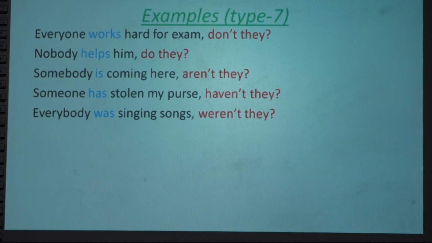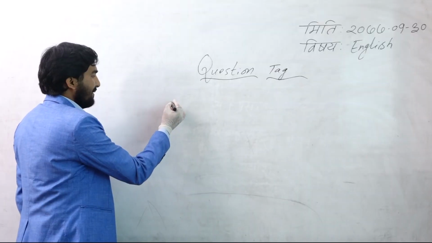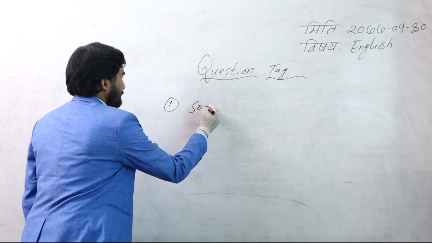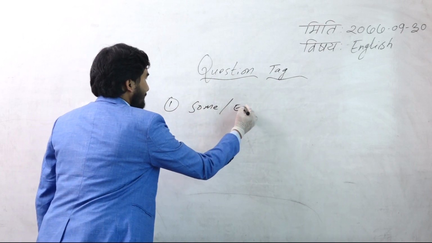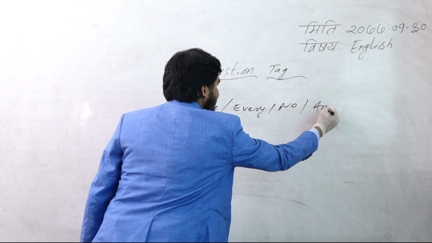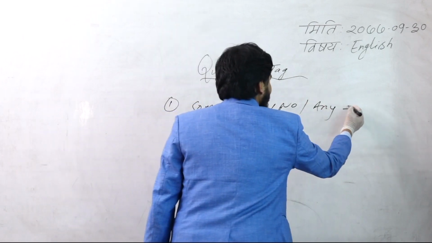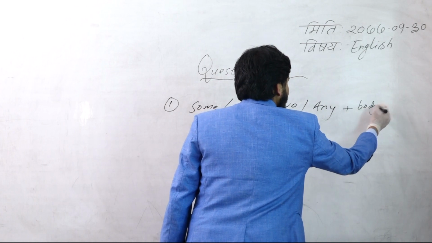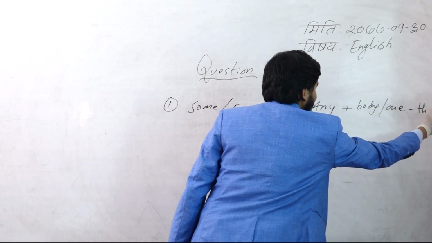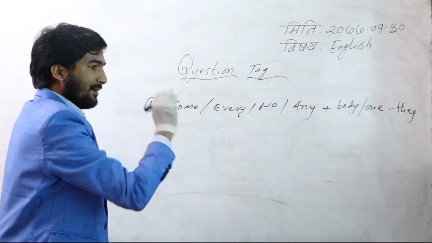Those are what we have discussed, those indefinite subjects which end with body or one. That's why it is a very important topic, so let's discuss some more. Some, every, no, any. Then after body or one, we use the tag auxiliary they that we have just discussed.